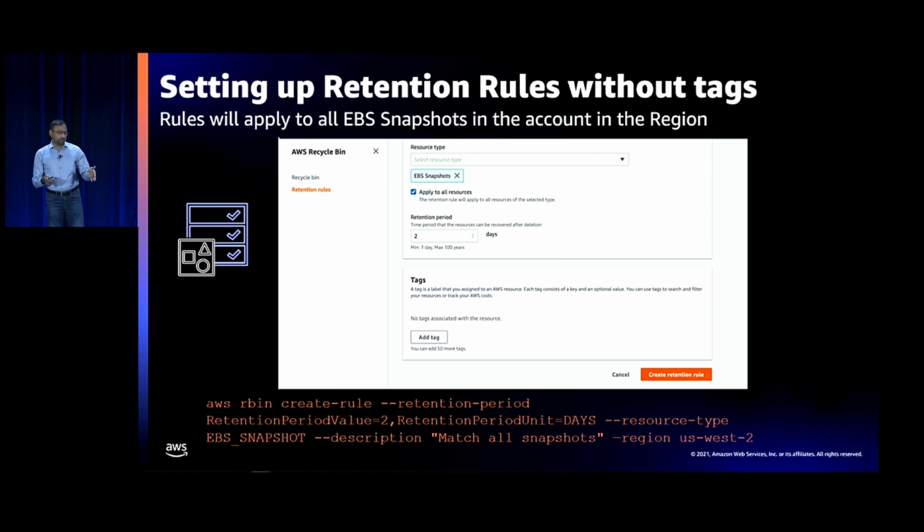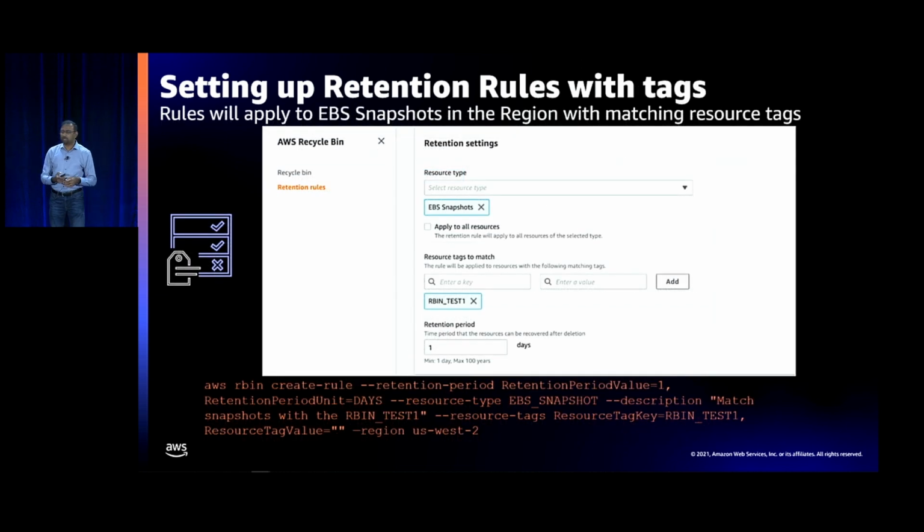And so I can either use the create rule CLI call and specify the retention period, or I can use the console. And we have a very nice console that you can use, a new console for recycle bin that you can use to specify and create the rule. So it's simple as that. Then here's an example of one where you have a tag level rule. In this case, I want all my snapshots with the tag rbin test1 to be retained for a day in the recycle bin after deletion. So I use the create rule or the console, and I can go ahead and do this.